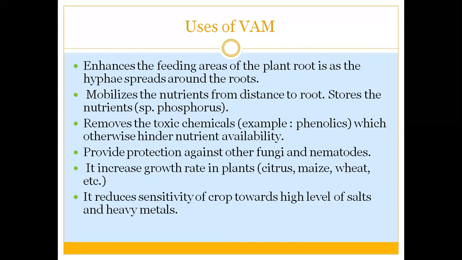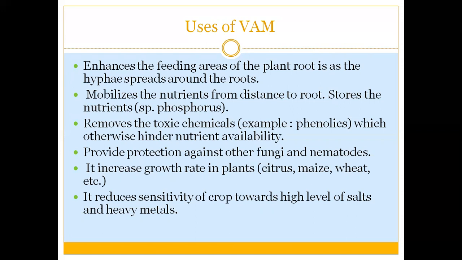So the uses of VAM can be enhancing the feeding area of the plant root. As I told you, the hyphae spread around the roots and increase the surface area. The mobilization of the nutrients is increased from the distant parts of the rhizosphere to the root, and it stores the nutrients, basically the phosphorus in the form of phospholipids.